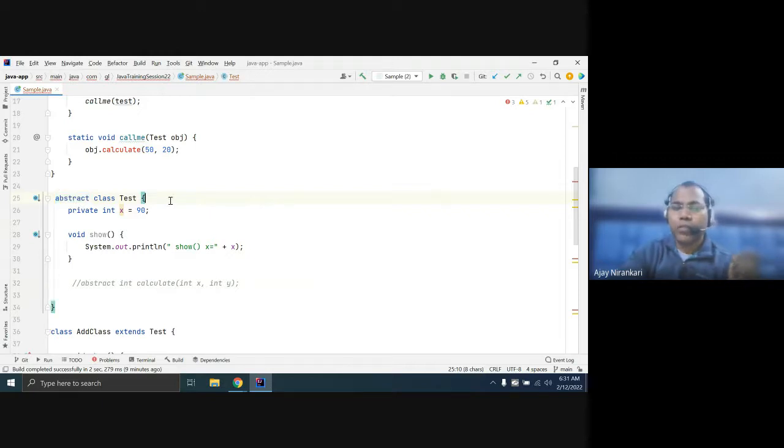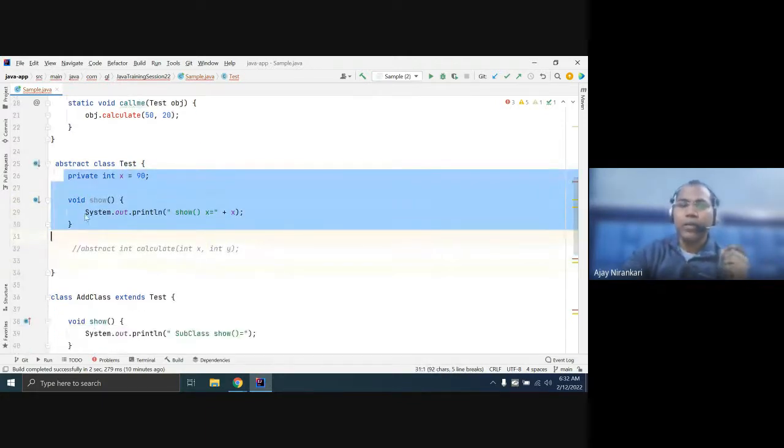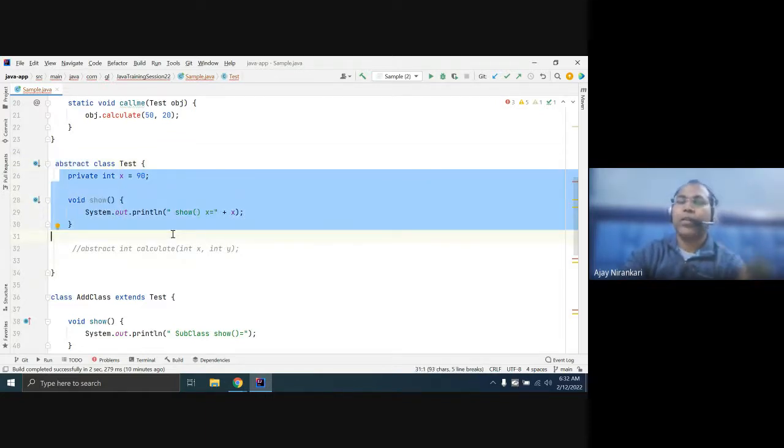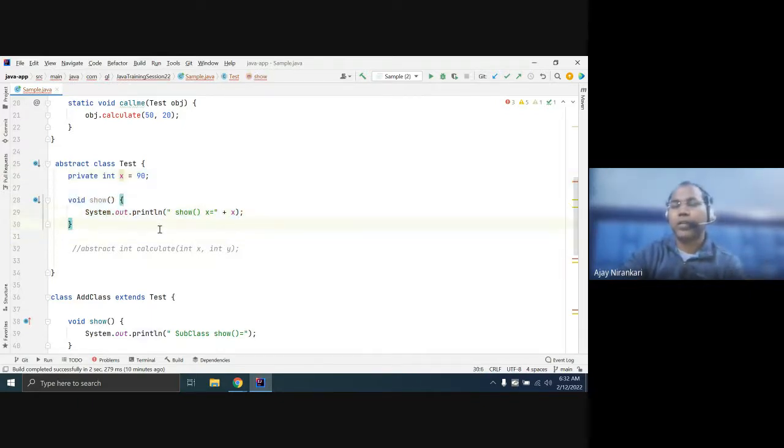Like in the last-to-last section, we created the JavaFX application class, right? The Application class is abstract, so you cannot directly create an Application object, you must inherit it. Sometimes I want my class to be inherited by some class that uses my behavior. In this situation, you can mark a class as abstract. Abstract only means this class is used by my subclass. Whatever the methods and logic written here, no one directly creates an object of this Test class.